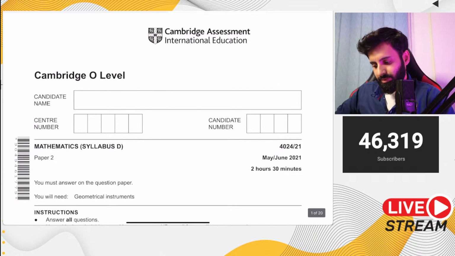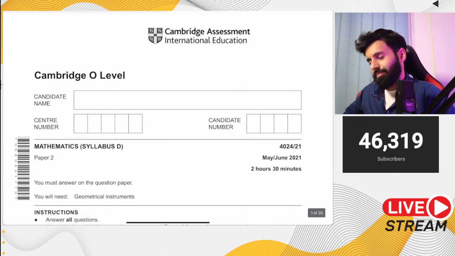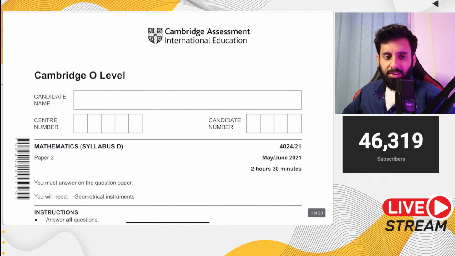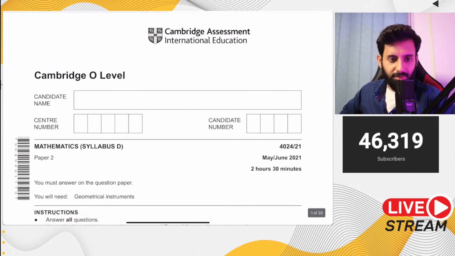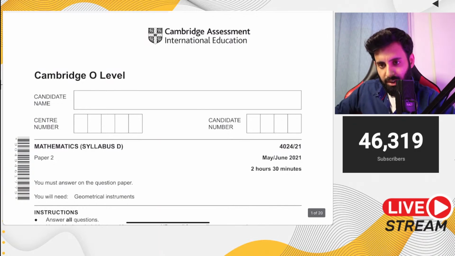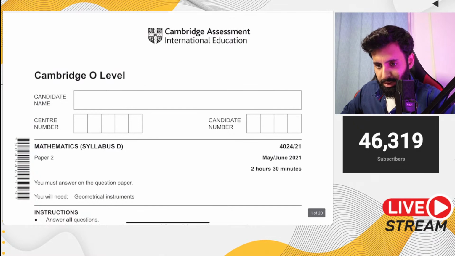I'm good, alhamdulillah. So the correct answer to the question, let me check what was the question. X to the power 3 upon 2 is equals to... The correct answer is 4. 4 is the correct answer. You don't have to use logs, just use simple rules of indices to solve it. So good job. I can see a lot of you have said 4. So good job, you guys. You don't have to use logs here.